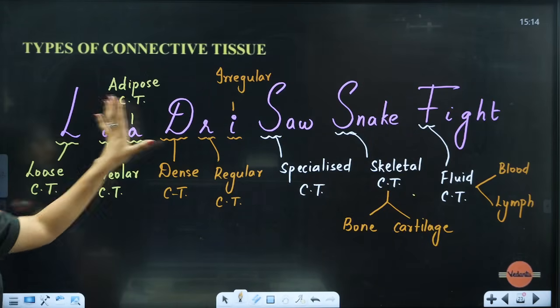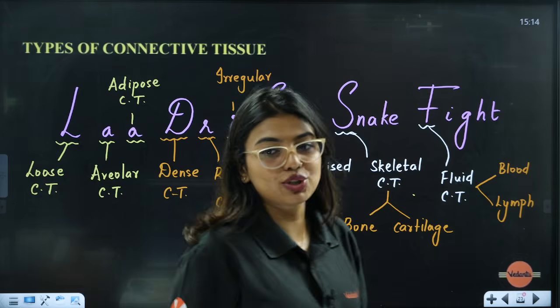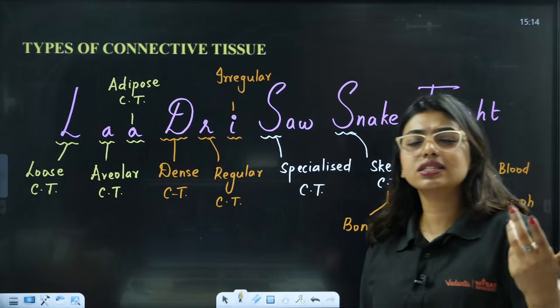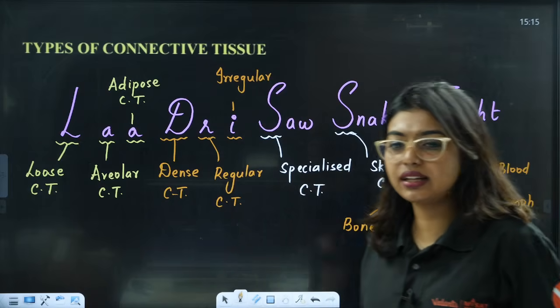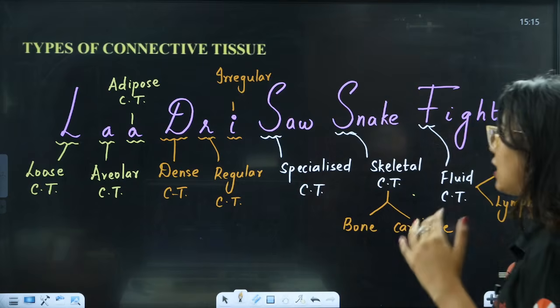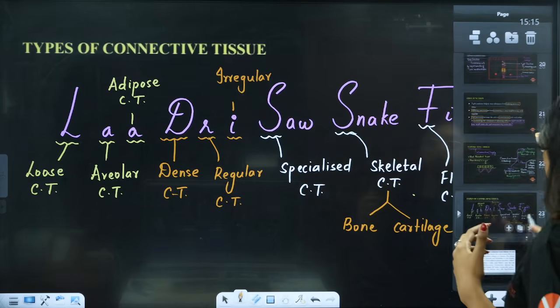So, this is our full connective tissue. Such a nice trick, no? "Ladri saw a snake fight." Okay, that's all. So you will remember the entire thing. Otherwise, you will not remember. Okay, you are studying 100, 200 concepts and going. How will you remember all of it?